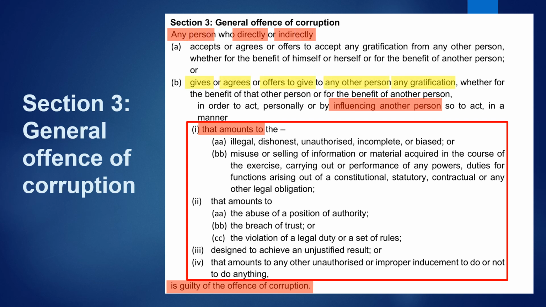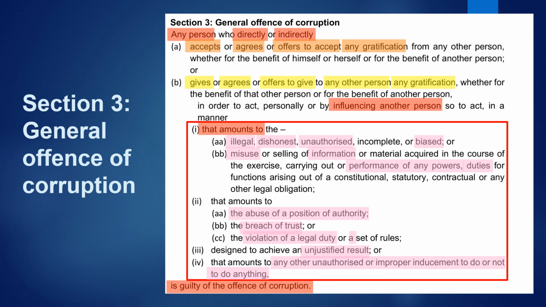If we go into a bit more detail, you'll see that in section 3b, we have the crime of the corrupter, and that is the person who gives or agrees or offers to give any other person any kind of gratification. The crime of the corruptee is discussed in section 3a of the legislation, and that is the person who accepts or agrees or offers to accept any gratification.